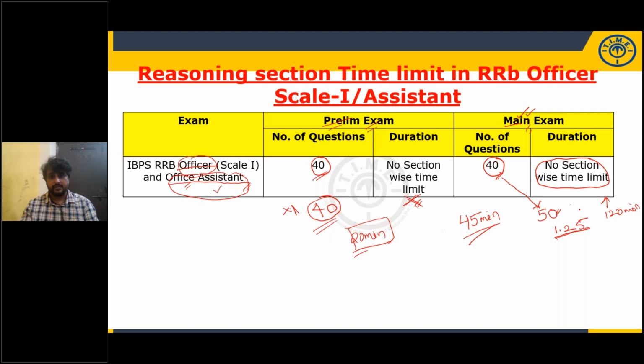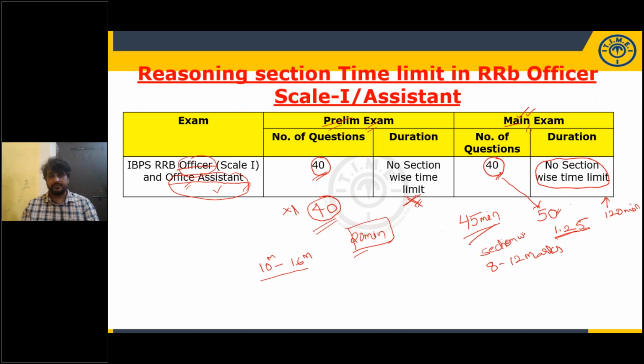I hope it is clear. And we have section wise cutoffs as well as overall cutoff. Section wise cutoffs are less and overall cutoff is a little bit high. Section wise cutoff for prelims ranges from 10 to 16 marks, and for mains exam, it varies from 8 to 12 marks.